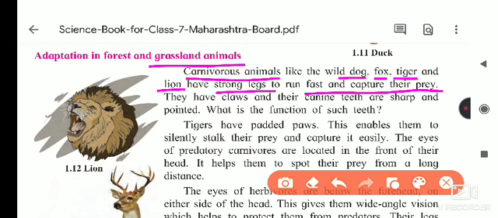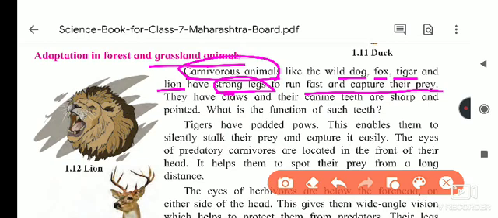If you want to capture prey, look at the speed of the deer, which is very fast. Only if the speed of the lion is more than that of the deer is it possible to capture the deer. So these animals' legs are very strong, and that's why they run very fast and capture the prey.